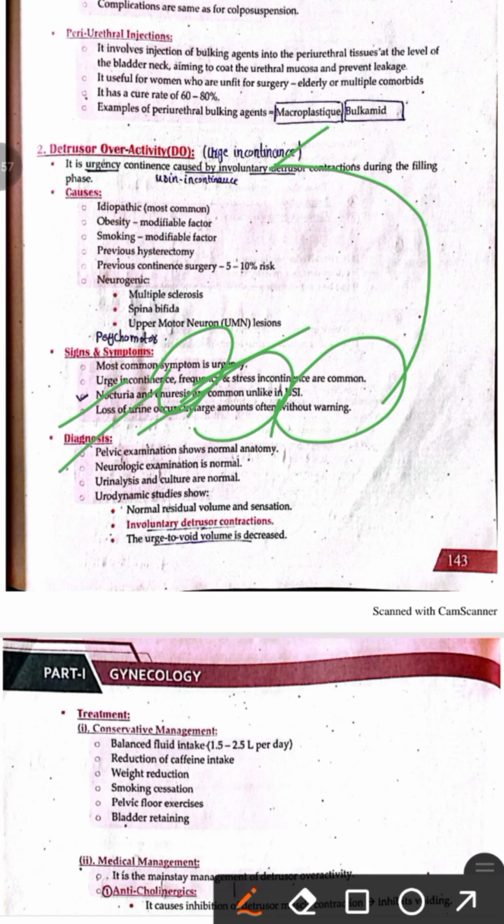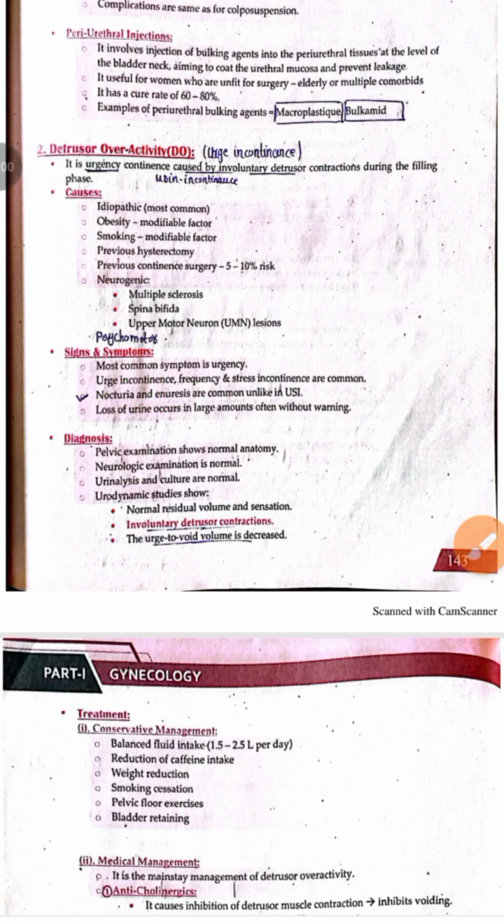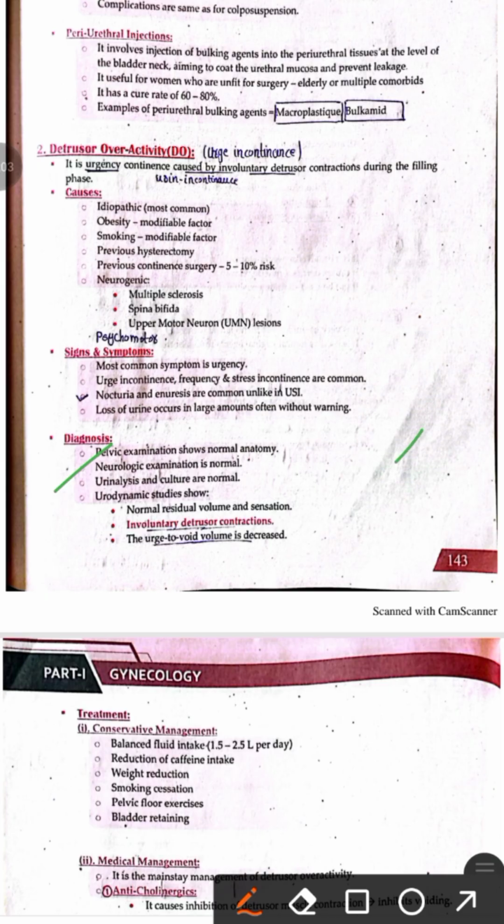Next is the diagnosis of the patient with urge incontinence. So initially we take a detailed history in which the patient will present with the symptoms explained above. Similarly, we do the pelvic examination. On pelvic examination, there may be normal anatomy. We do a neurological examination. Similarly, we do urine culture to exclude any infection, and we also do the urodynamic study, that is the cystometry. And on urodynamic study, there is involuntary contraction of the detrusor muscle during the filling phase of the bladder, and this involuntary detrusor muscle contraction leads to urge incontinence.